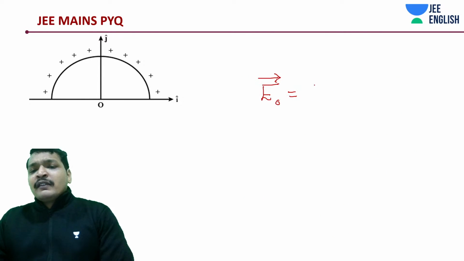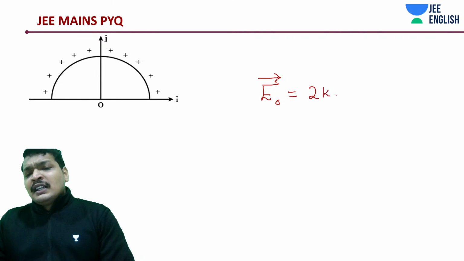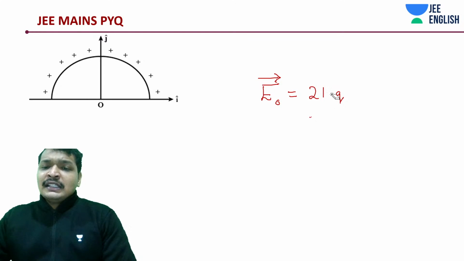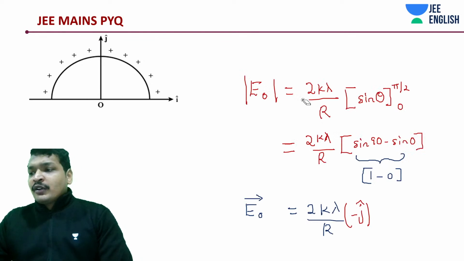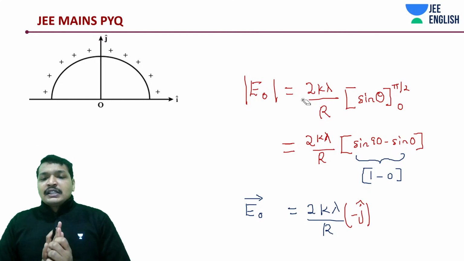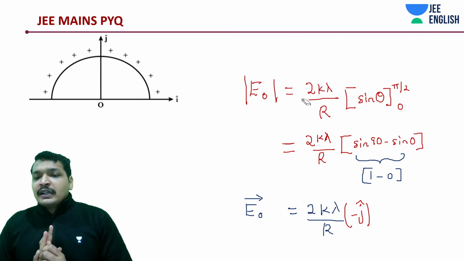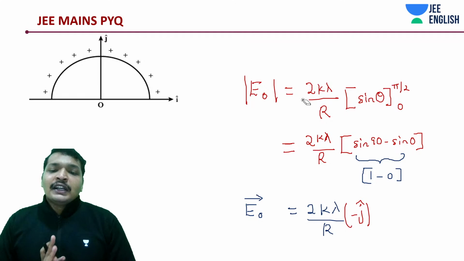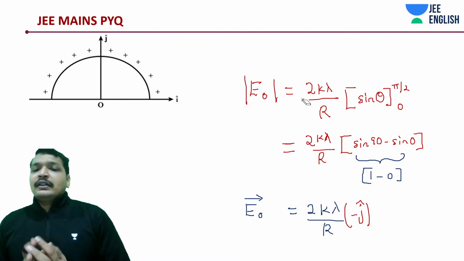So I'm going to substitute the value of lambda, etc. Lambda was how much? Q by... we need to also substitute the value of k. So I'm basically going to deal with this expression. Just have a look at the expression for a couple of seconds. 2k lambda by r into minus j cap. Now I need to substitute the value of k, lambda and r.